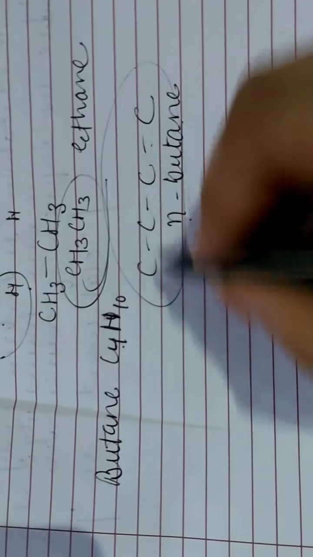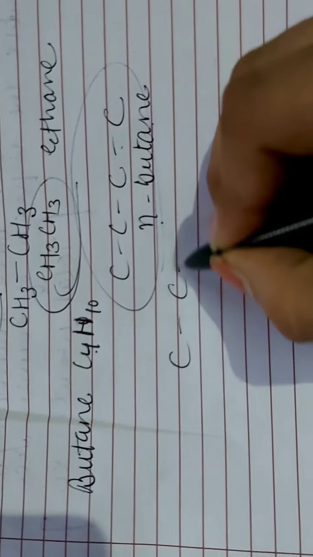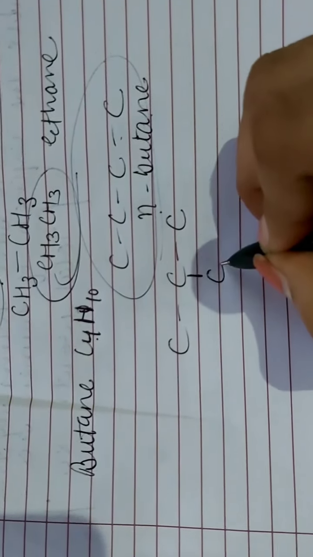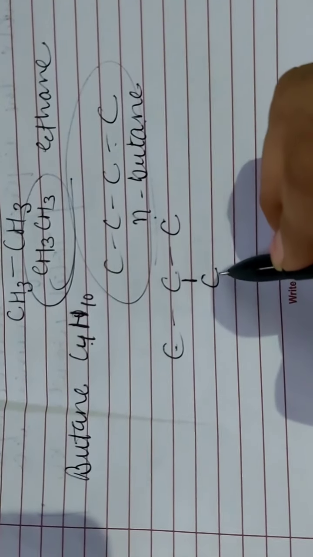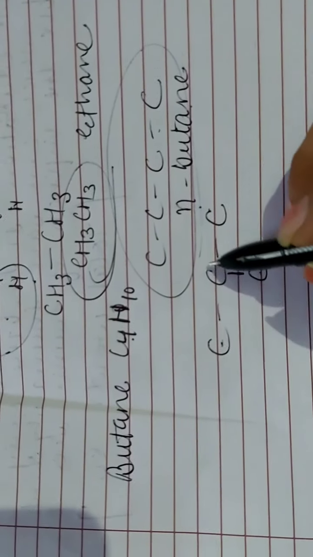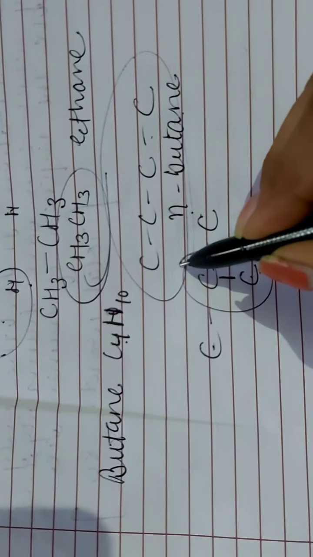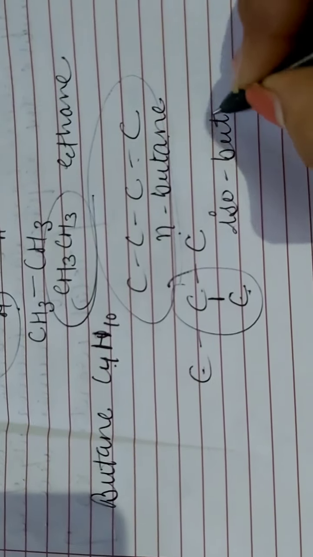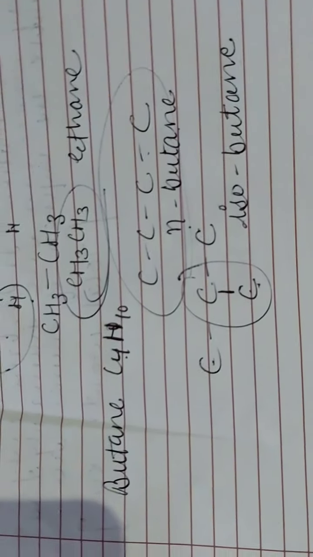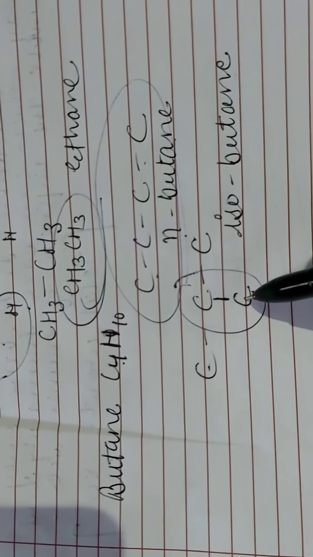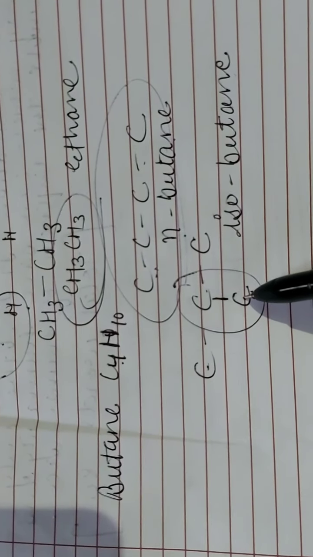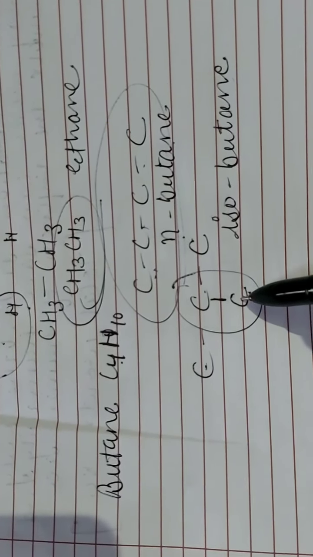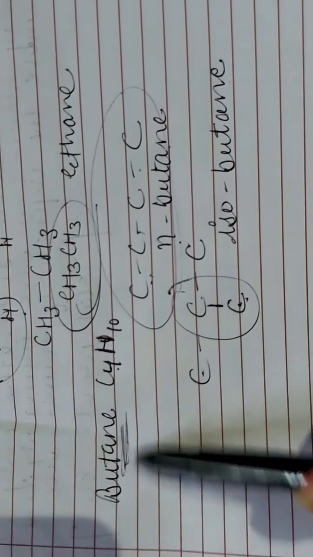If you convert these carbons so that a central carbon has an attached carbon, there are still 4 carbons in total, but this carbon is represented by a branch, so it is known as isobutane. Due to structure, their IUPAC names will be different from each other. So these are isomers of the alkane group, and they start from butane.